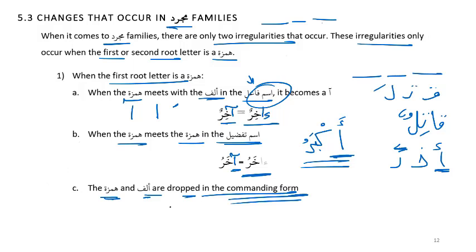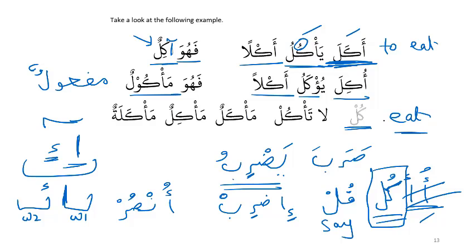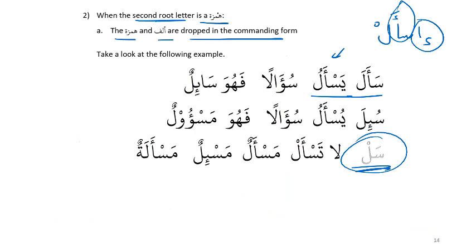The third is Fail Amr, the command, where we drop the Hamza. When the second root letter is Hamza, the impact is only with Fail Amr, where we again drop. So wherever there is a Fail Amr with Hamza as the first or second root letter, we drop the alifs and the Hamzas.